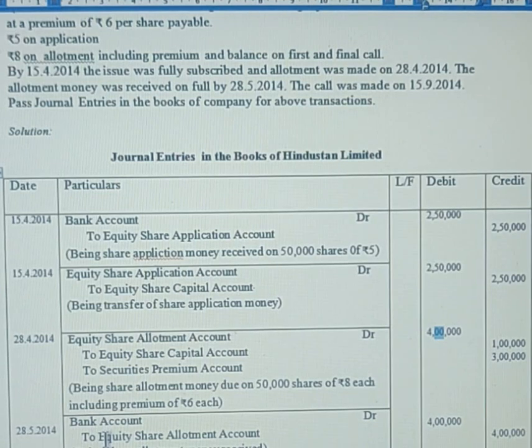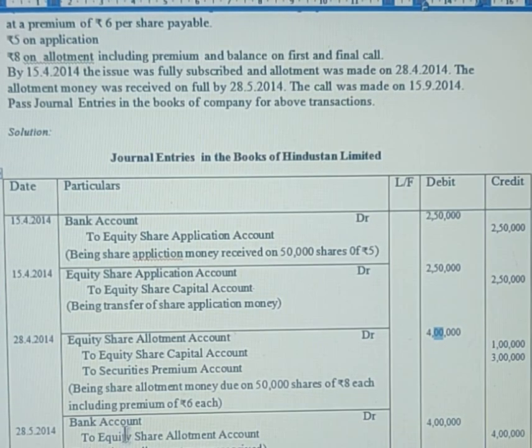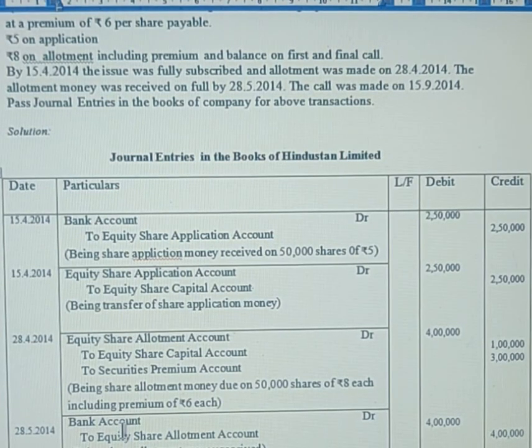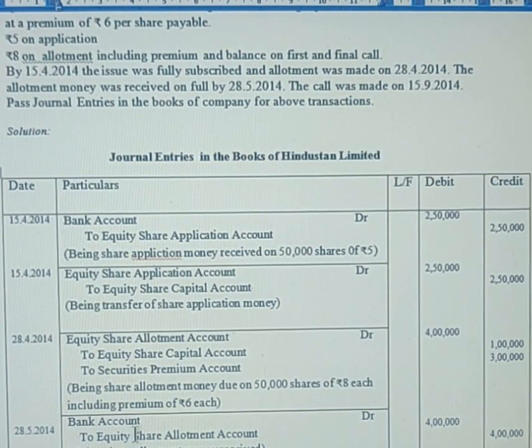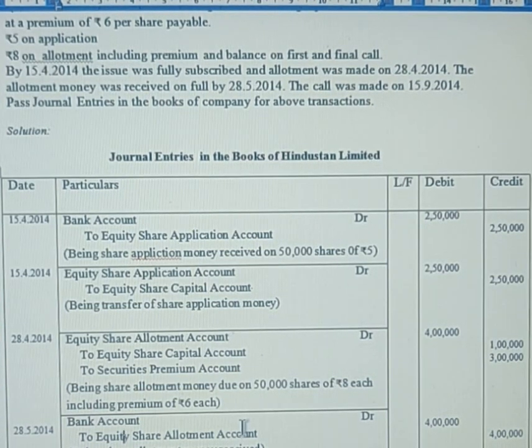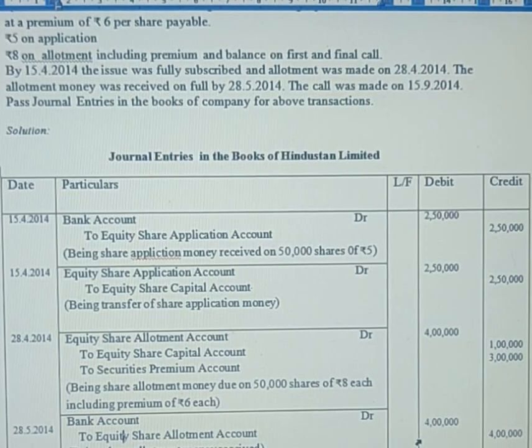Going to the next entry in the same allotment stage, that is bank account debit. This entry will be given for receiving the allotment money. Generally it is bank account debit to equity share allotment account, as we have discussed in the previous entries. Again the same value: in the allotment money you were supposed to receive 4 lakh and now to your bank account you have received 4 lakh.